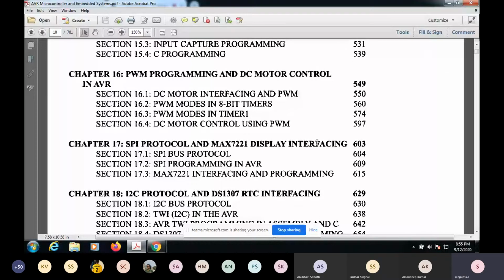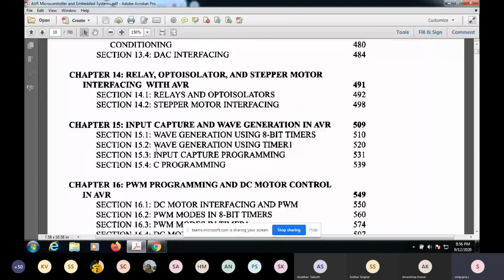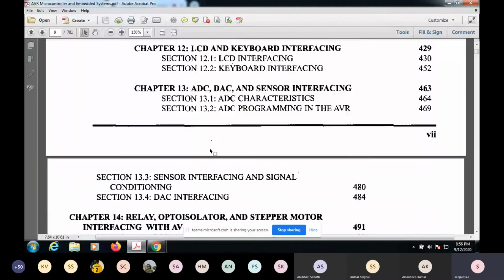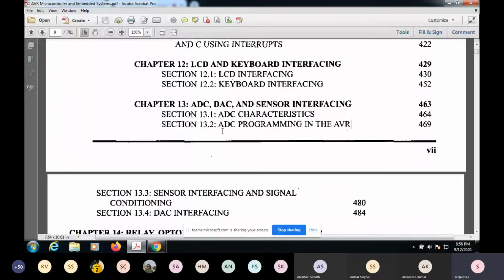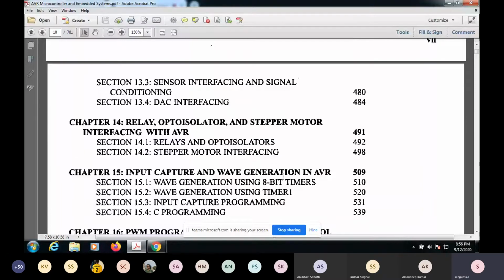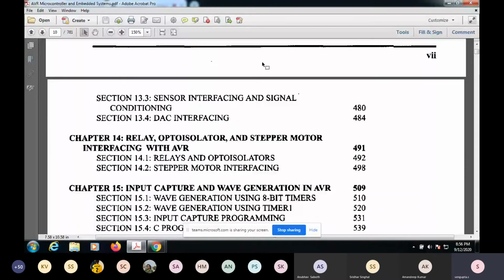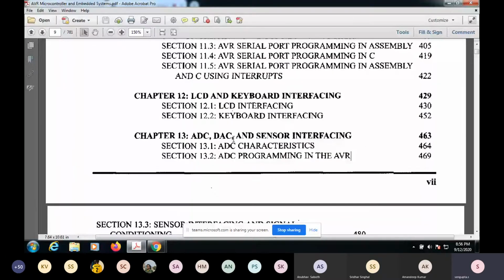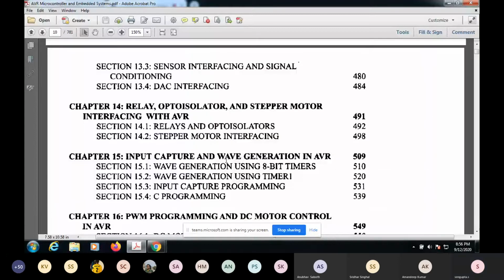I2C, SPI protocol, input capture, optoisolator. Once you are done with the main chapters, I think you can catch up with these. Stepper motor interfacing. These are very, very useful things. Once you're done with this, you can do ADC, read from sensors, actuate things, control motors, and display things on your own.